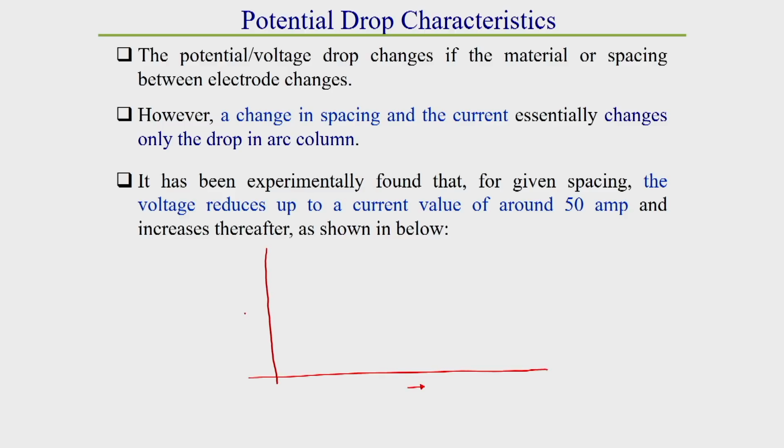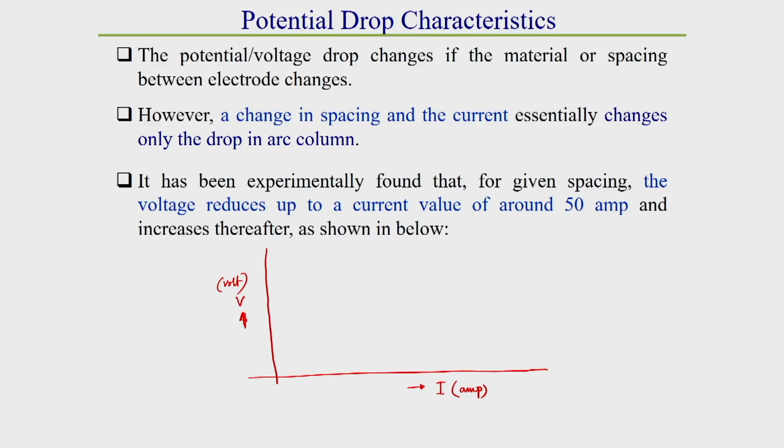Generally the potential drop characteristics in a particular arc length, in a voltage current plot: in a voltage current plot for a particular arc length, how the voltage drop takes place if we change the current.